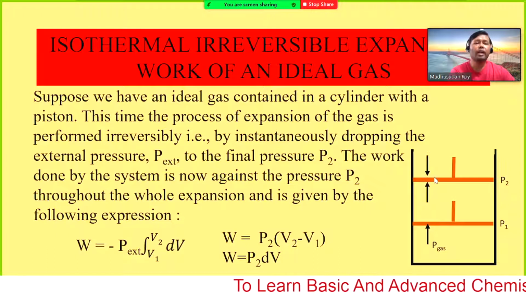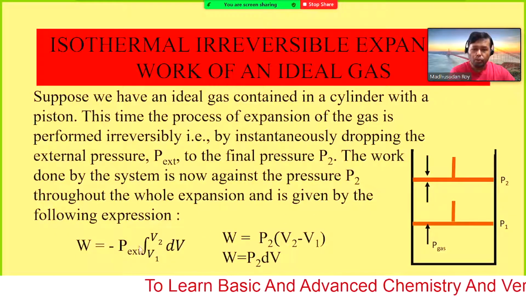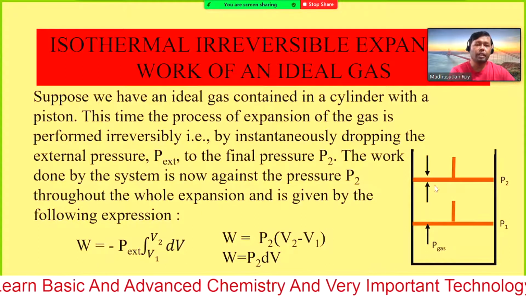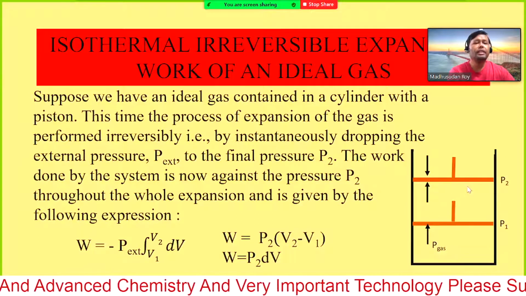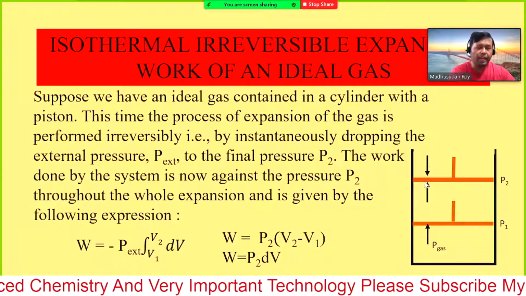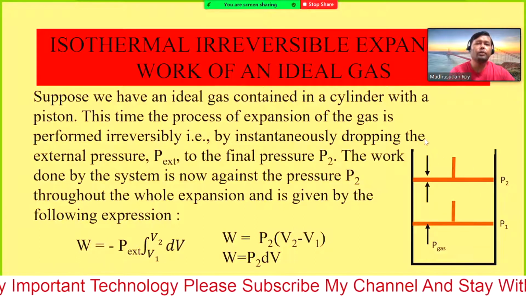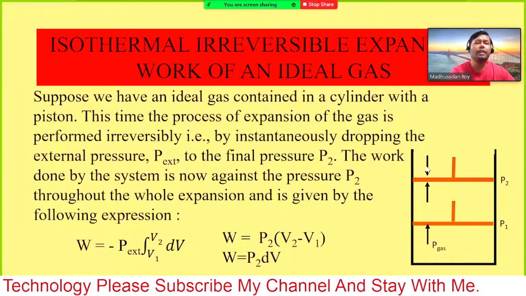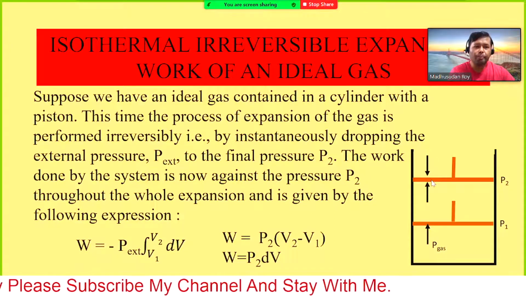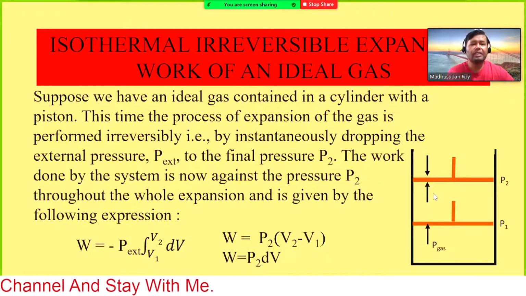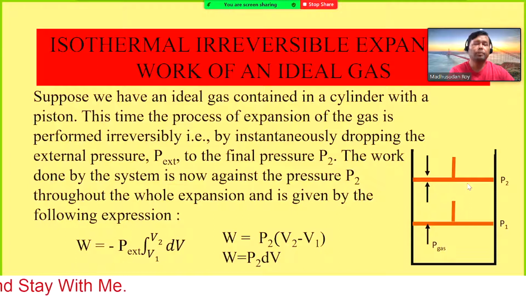Now we can consider it this way, that is also okay. But if you consider the work done by this pressure, how much pressure do we need to apply? This is the P2 pressure. So you need to apply the P2 pressure on the system. So the work is done on the system, so we are applying the positive sign.